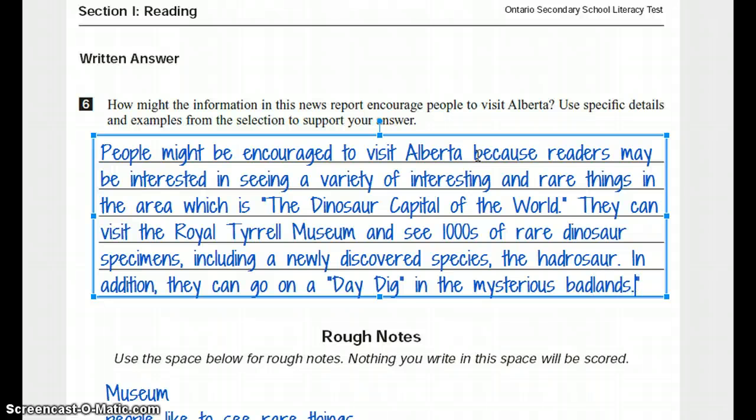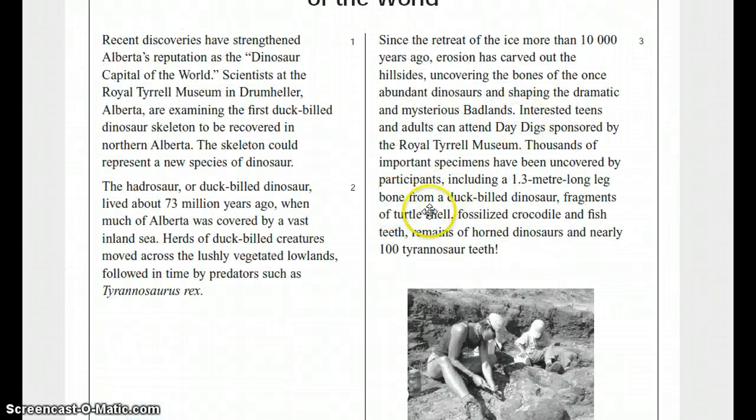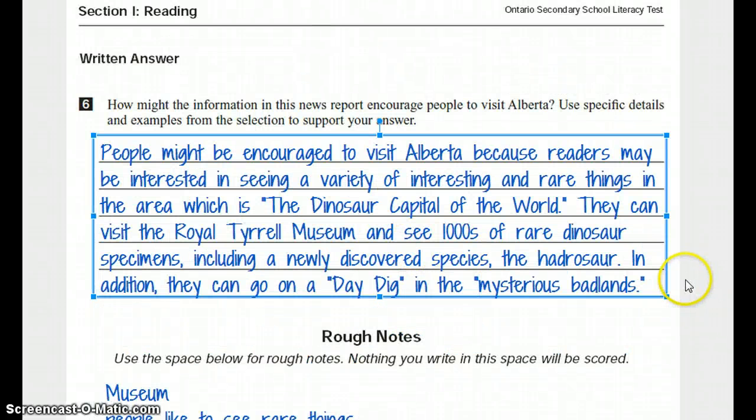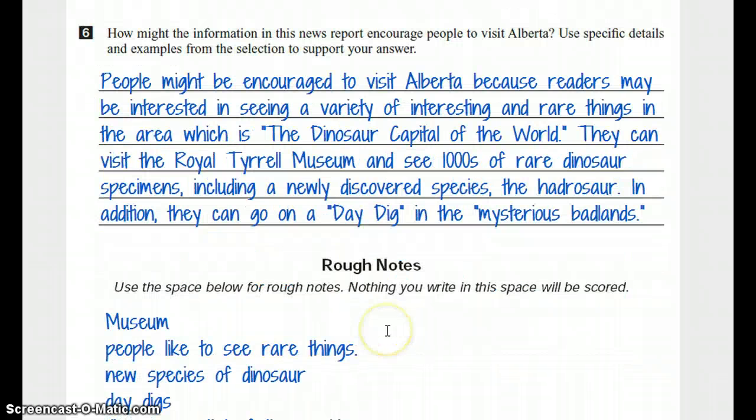And I'm going to quote that as well. And if I had more space, I might mention that they could go as adults or teens, and they could look for creatures. But for the space given, I think I have enough detail here.